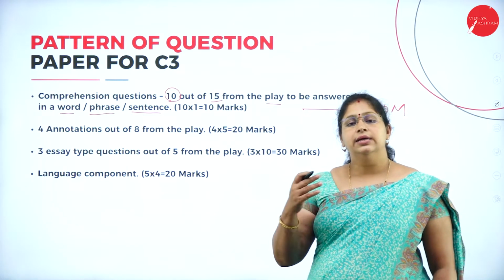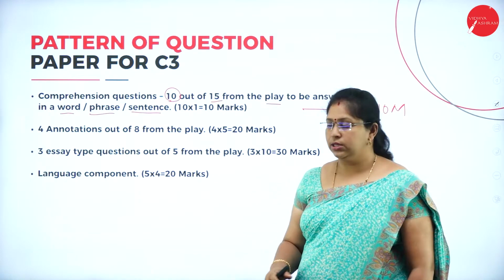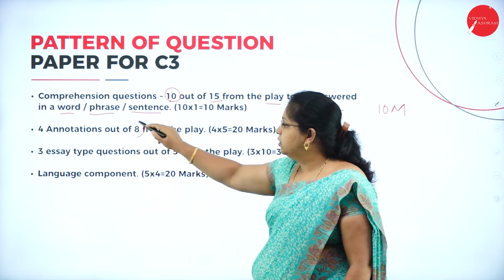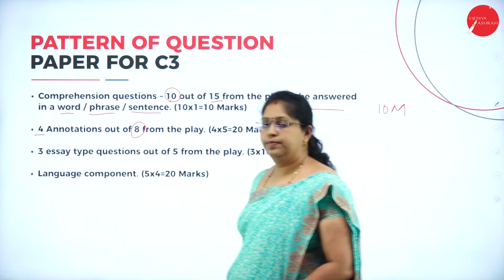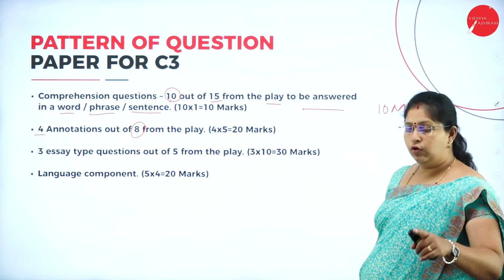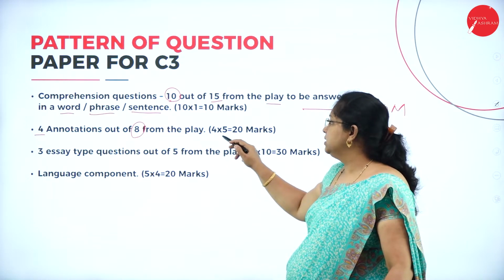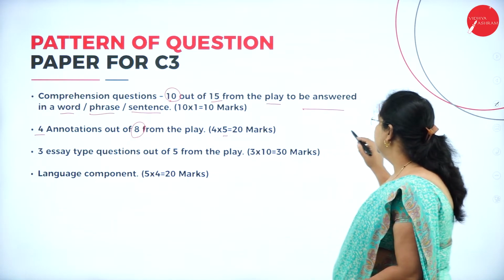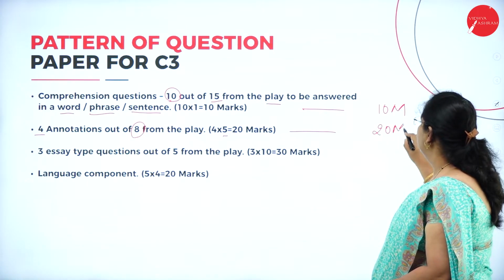That is, for the context you have to write the explanation. That is known as annotation. Here you will have 8 questions, out of which you have to answer any 4 from the play. This is for 20 marks. Each question carries 5 marks. 4 questions, 5 marks, 4 into 5 is 20. So this main is for 20 marks.